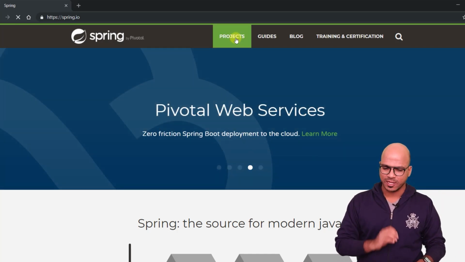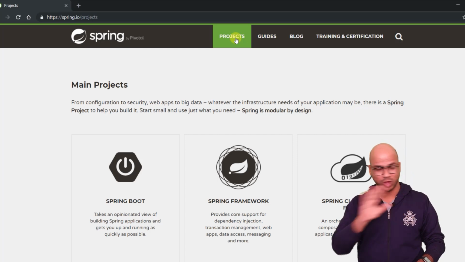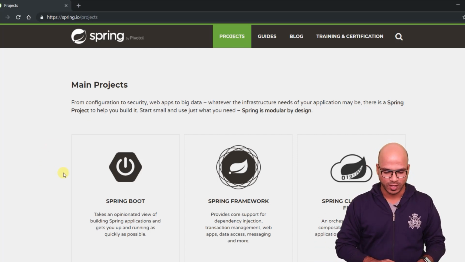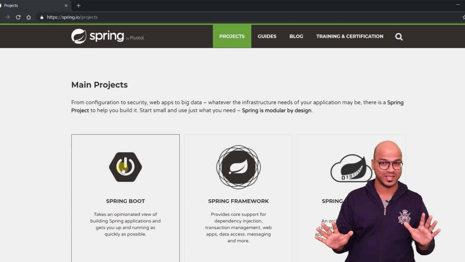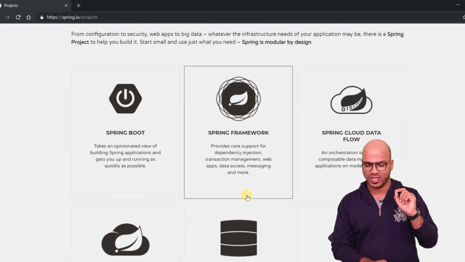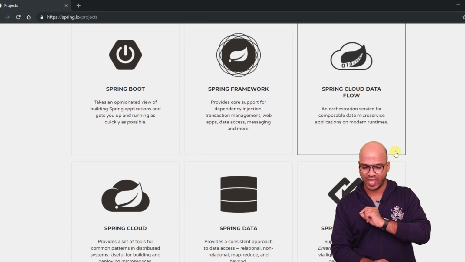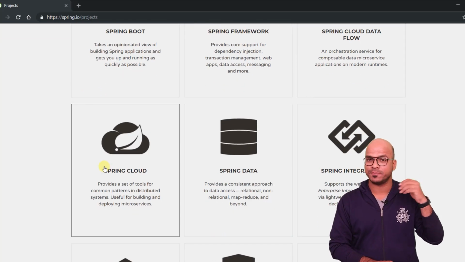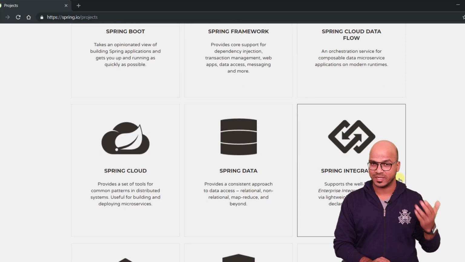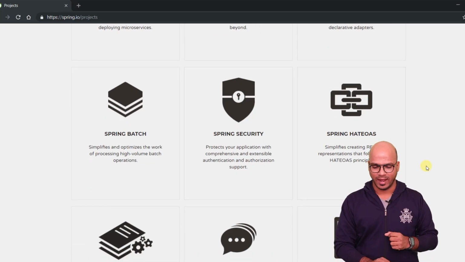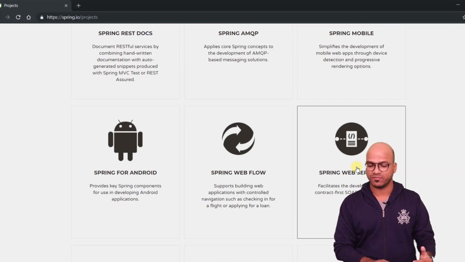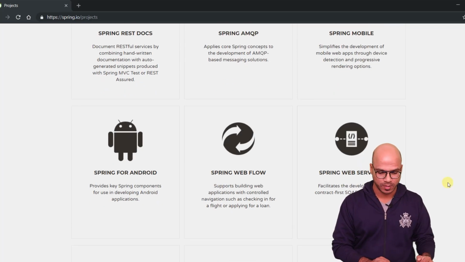Now, if you click on Spring projects, you can see we have a lot of projects here which we have talked about before. We have Spring Boot. Again, that's a surprise for you. What is Spring Boot? Will not reveal that as of now. We have Spring Framework. If you want to work with data flow, we have that as well. If you want to work on Spring Cloud, we have Spring Cloud. We have Spring Data. And then this is very important, Spring Security. And then you can also build Spring Web Services, right, which is your SOAP. And the list goes on.